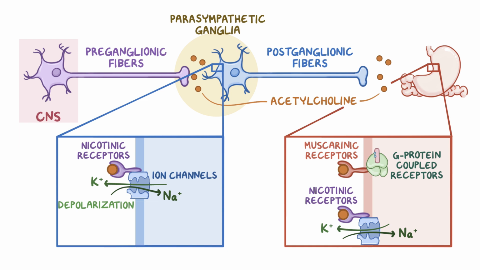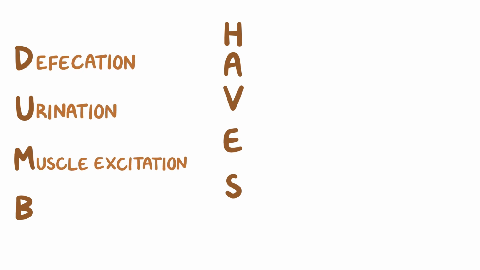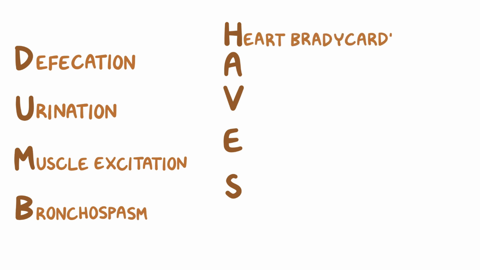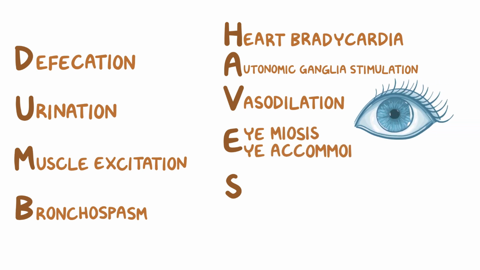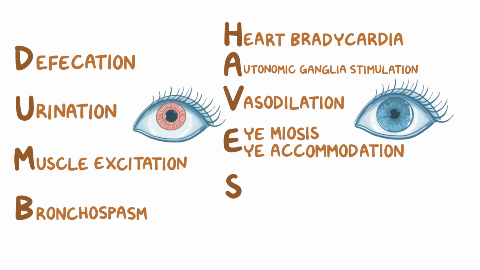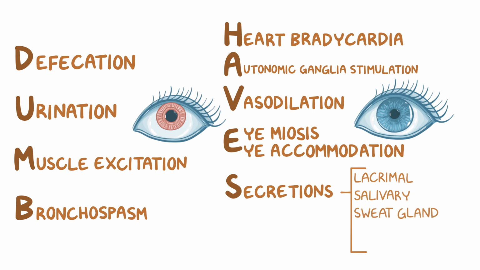The physiologic effects of the muscarinic and nicotinic stimulation can be remembered with the mnemonic DUMBBELS. So, defecation, urination, muscle excitation, bronchospasm, heart bradycardia, autonomic ganglia stimulation, vasodilation, eye miosis, which is the constriction of the pupil, and eye accommodation, which is a contraction of the ciliary muscles of the iris to facilitate looking at near objects, and secretions of the lacrimal, salivary, and sweat glands, as well as the glands of the GI tract.